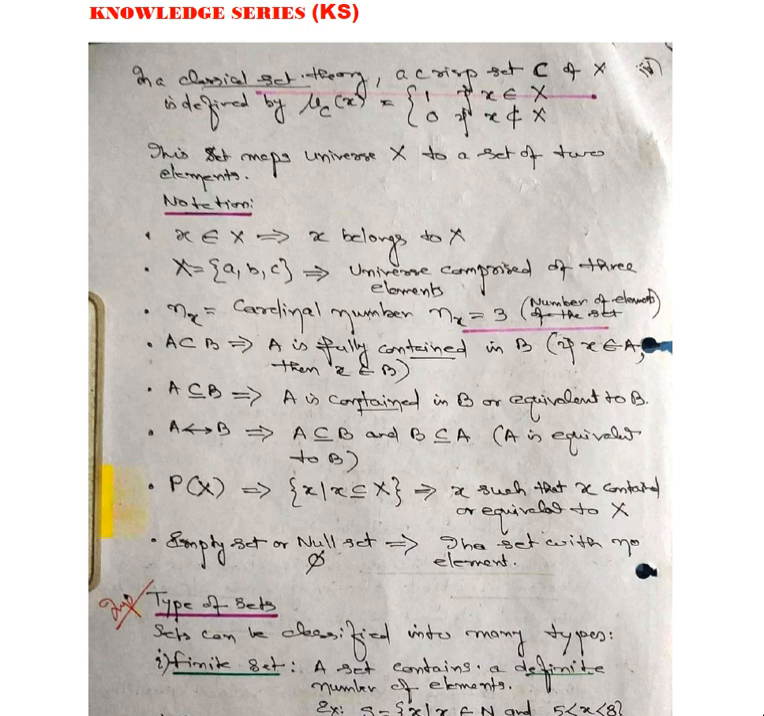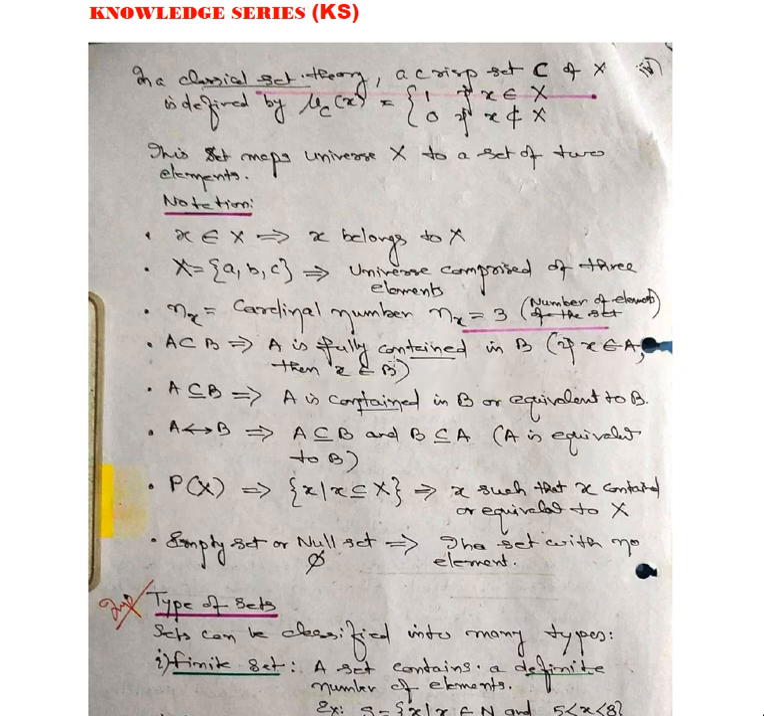N of X is the cardinality number. Cardinality N of X is equal to 3. Suppose I take a capital X having three elements, A, B, C, so the cardinality is 3. So N of X is a cardinal number, the number of elements of the set.